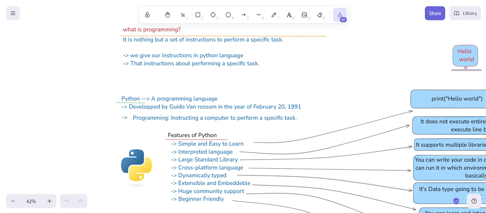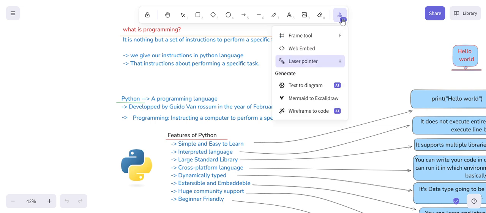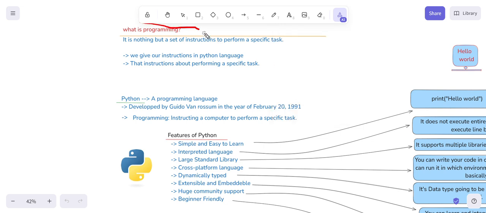From today onwards, we are going to discuss the Python programming language. In this course, we are going to see what programming is. First of all, what is programming? Programming is nothing but giving a set of instructions to perform a specific task, and we are giving our instructions by using the Python language, right? And those instructions are about performing a specific task.